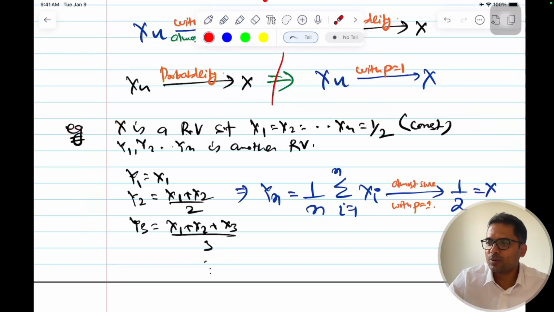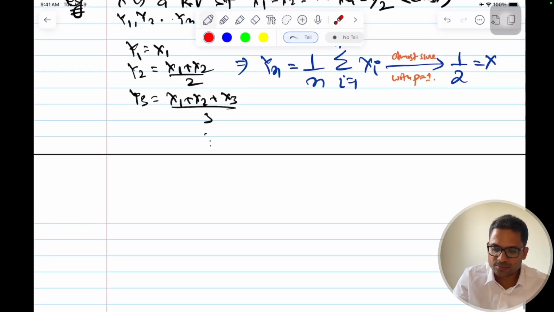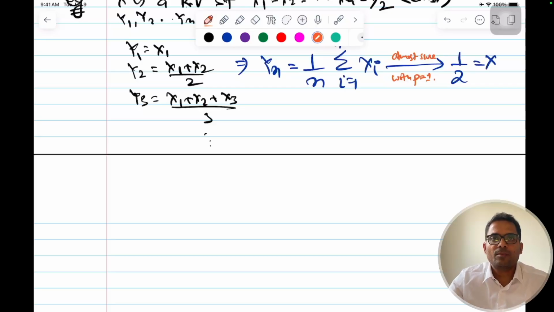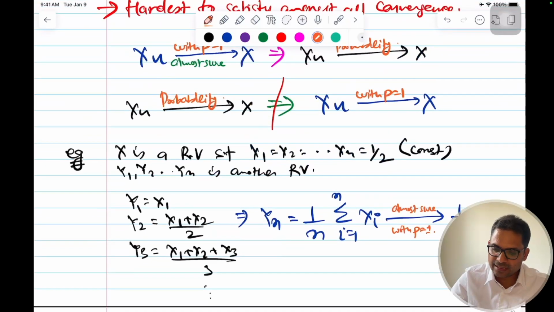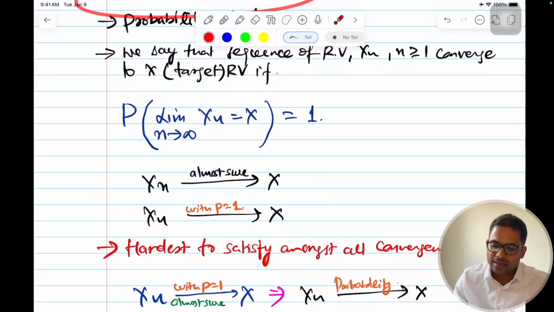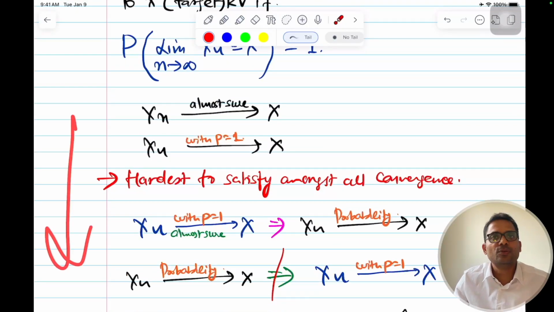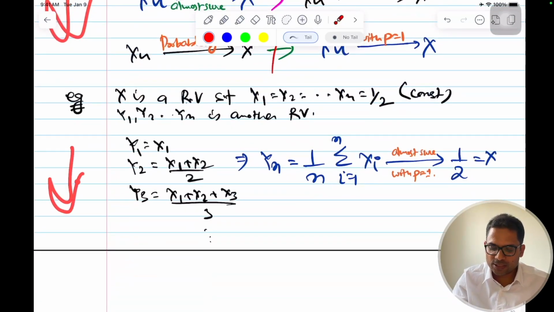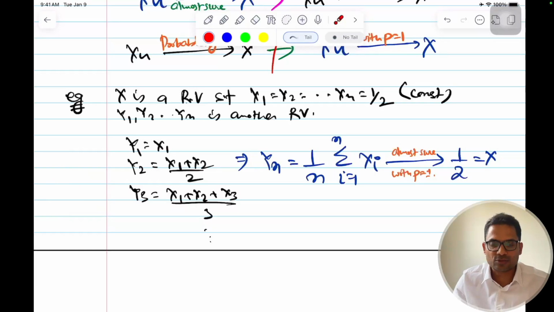But this is the backbone for the strong law of large numbers, and we use that in all of machine learning to make the assumption clear about why we are assuming this about the data we are training on. I'll give the exact statement later. If this almost sure convergence is clear, now let's look at the application, which is the strong law of large numbers. That is the next topic.